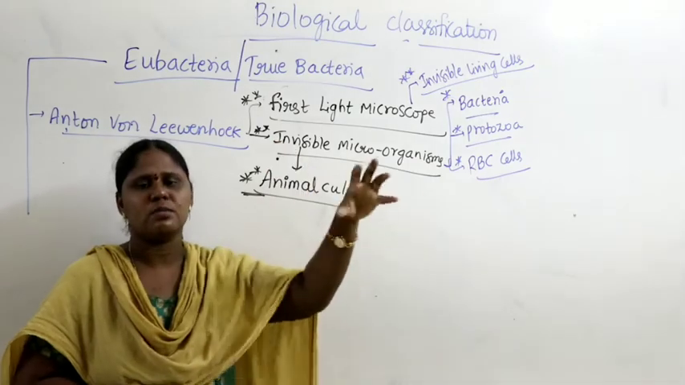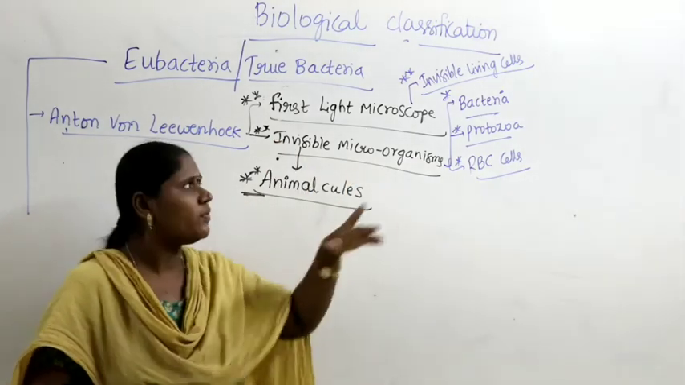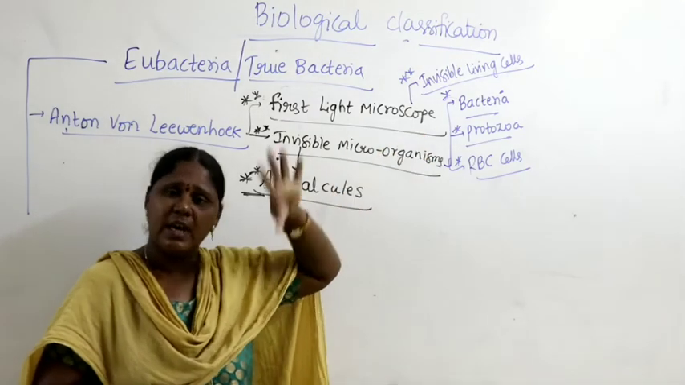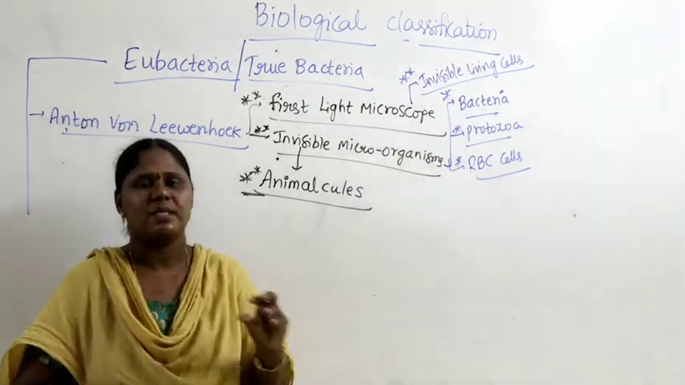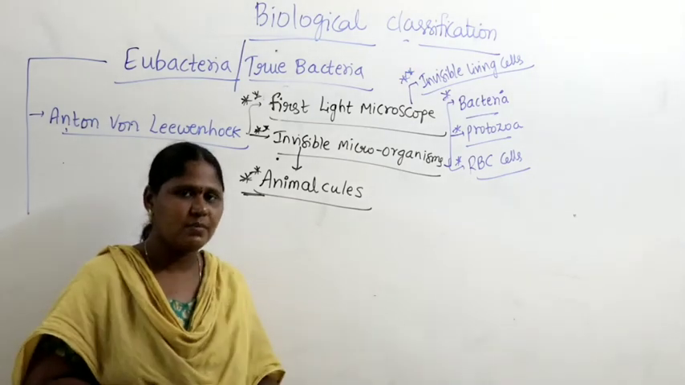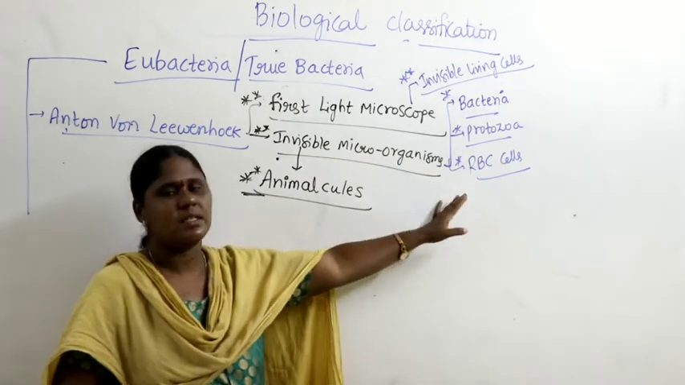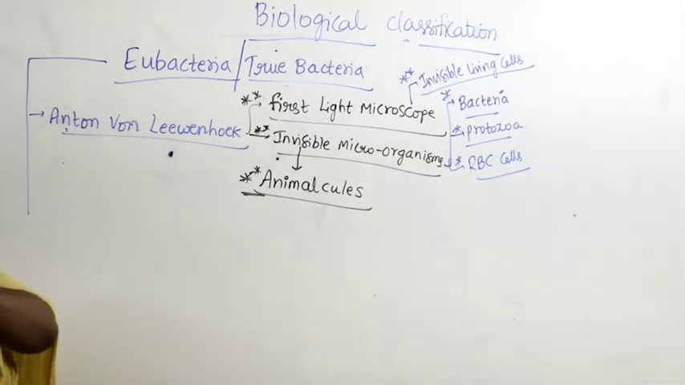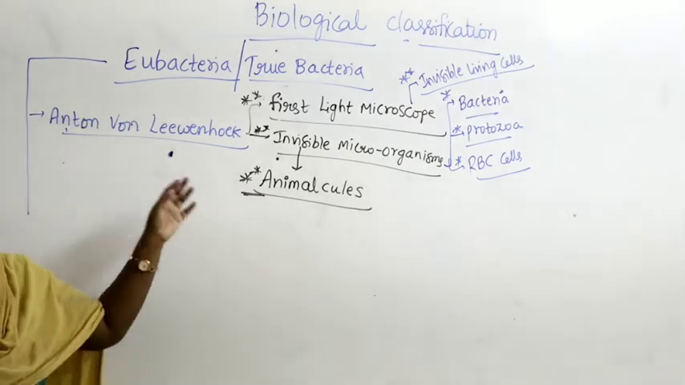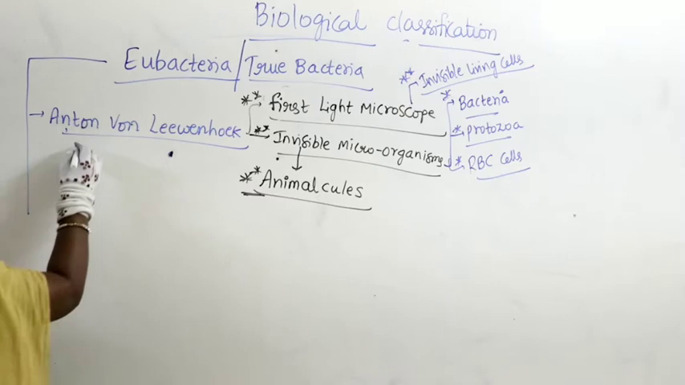Out of the organisms he identified with the help of the microscope, some are bacteria, some are protozoa, and he also identified RBC cells, but he has not given the names bacteria and protozoans. These are the first living cells identified by Anton van Leeuwenhoek, whom he called animalcules. That is why Anton van Leeuwenhoek